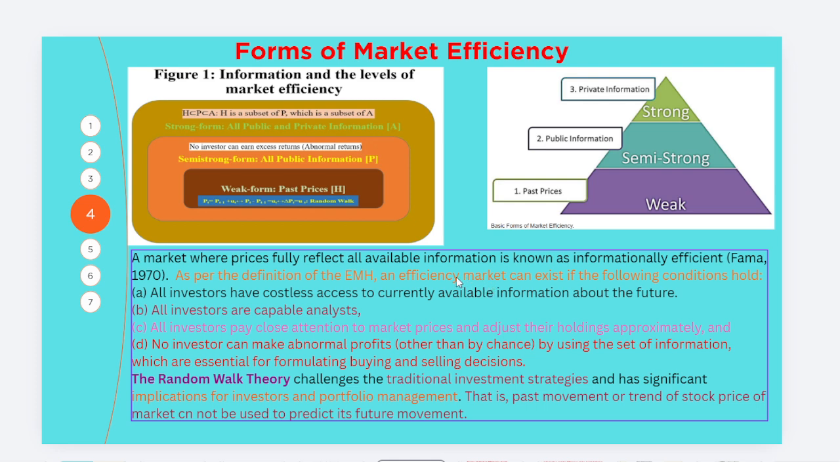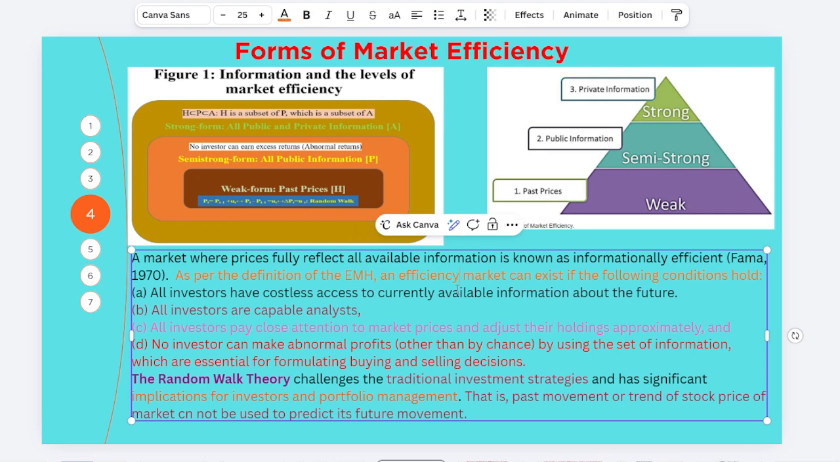We can say that an efficient market can exist if the following conditions hold: all investors have costless access to available information, all investors are capable analysts, and all investors pay close attention to market prices and adjust all their holdings. No investor can make abnormal profit, other than by chance, by using the set of information. So the random walk theory challenges the traditional investment strategy and has a significant implication for investors and portfolio management. So that's why we can say, friends, that we